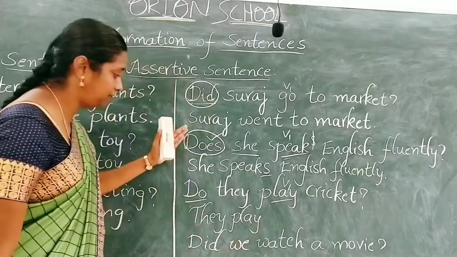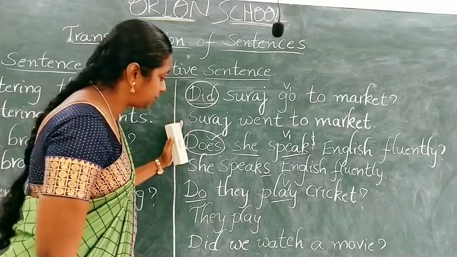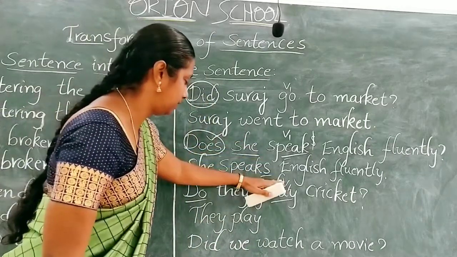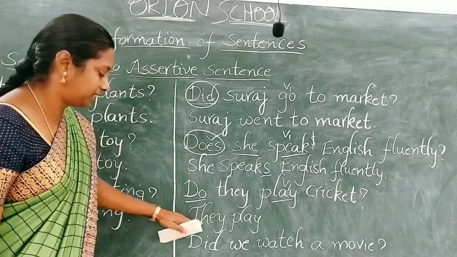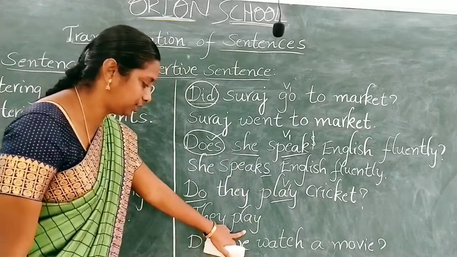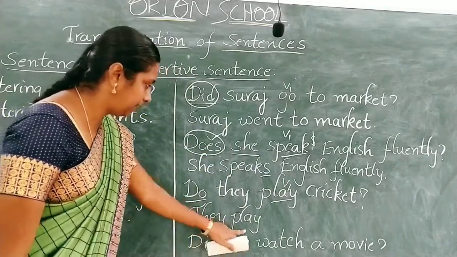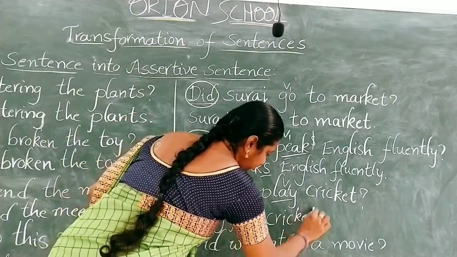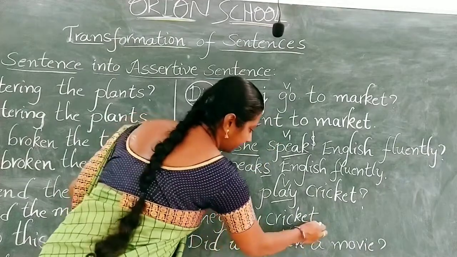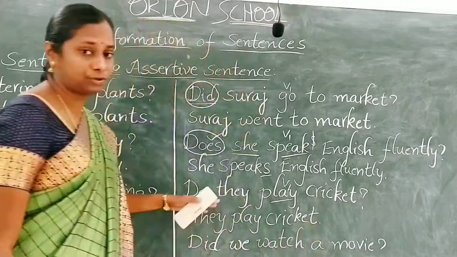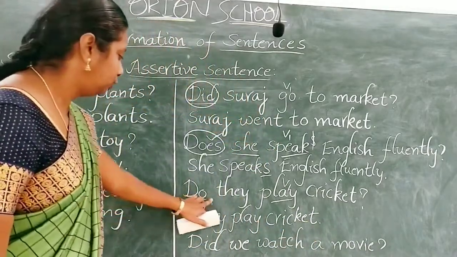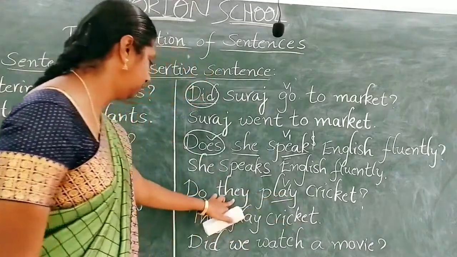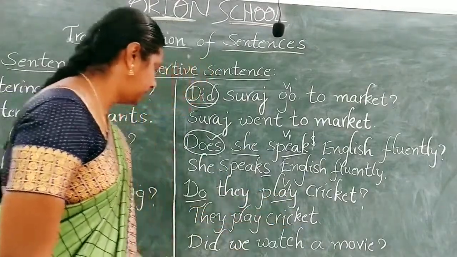play. If we have a singular subject only, we have to use s or es. But here these are plural subjects, that's why we need not add s or es to the main verb. They play cricket. This is the answer. At the end, we should not forget to put a full stop. So, do they play cricket? They play cricket. Next one.